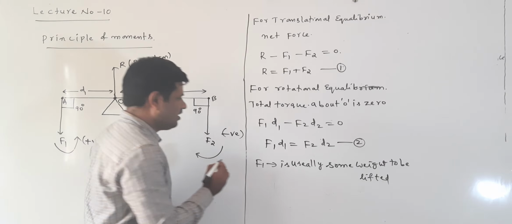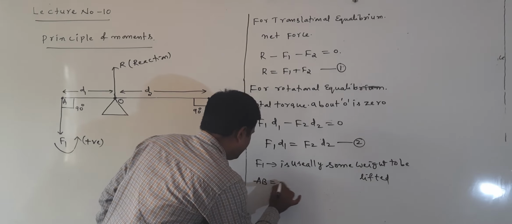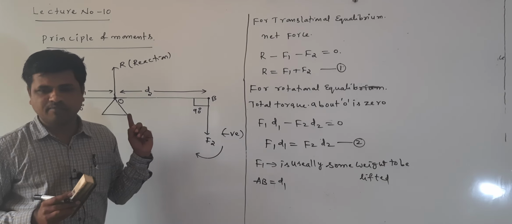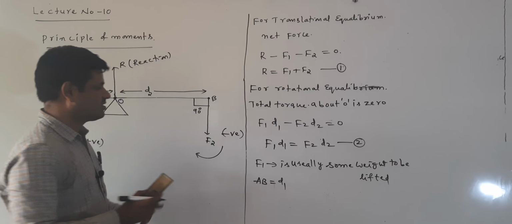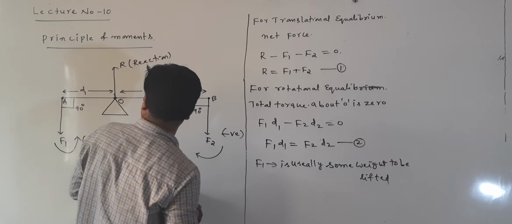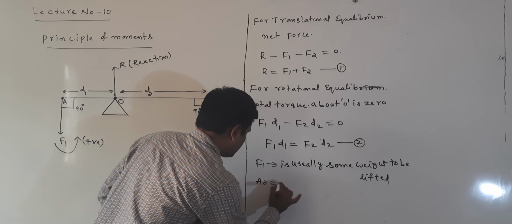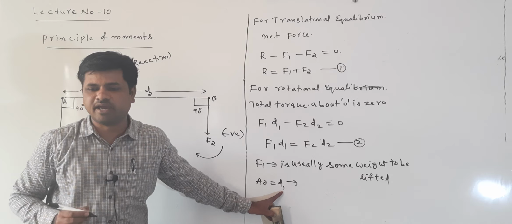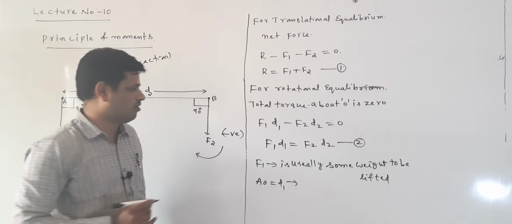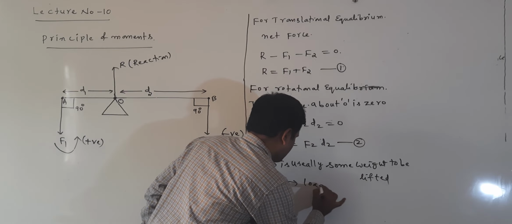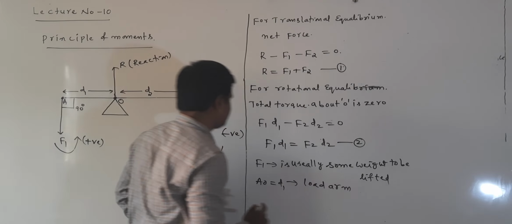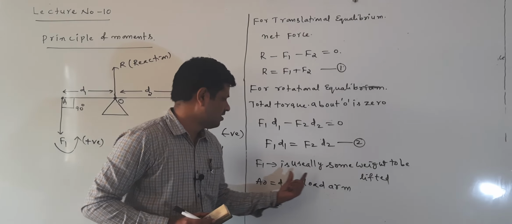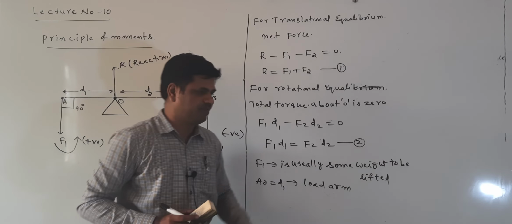Now AB is equal to D1. Now this is OA. OA is equal to D1, or AO is equal to D1. This D1 is called the load arm, that is the distance between A and O, because F1 is usually some weight to be lifted.